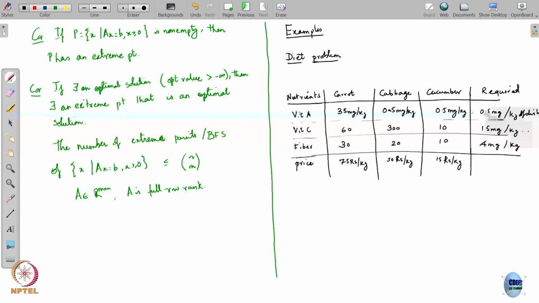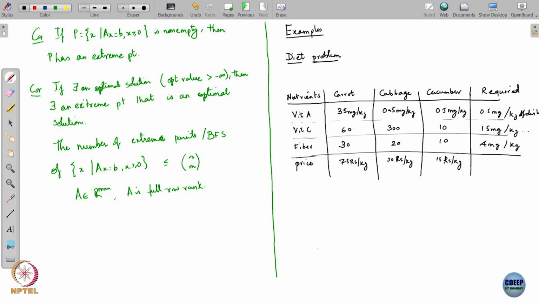These are the prices. So the question for the school is to say what is the cheapest combination that it can make so that the requirements are satisfied.